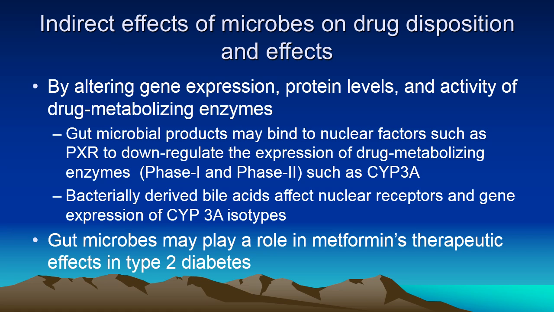Similarly, bacterially derived bile acids also affect nuclear receptors and gene expression of the cytochrome 3A isotypes. As a corollary, gut microbes may play a critical role in metformin's therapeutic efficacy in type 2 diabetes.